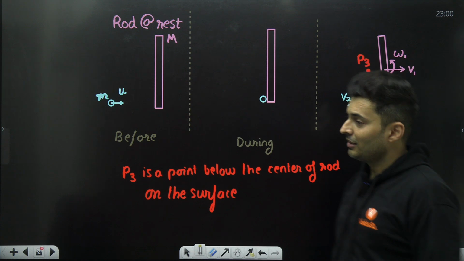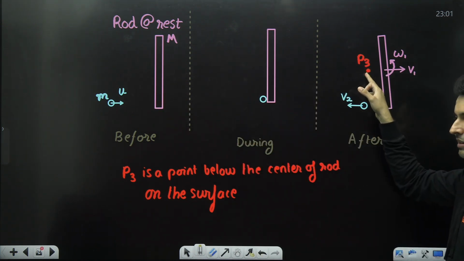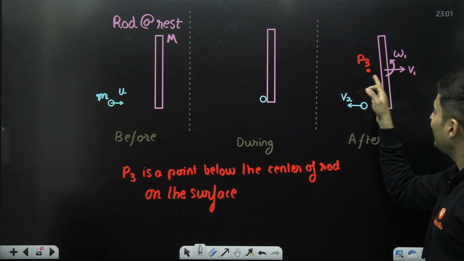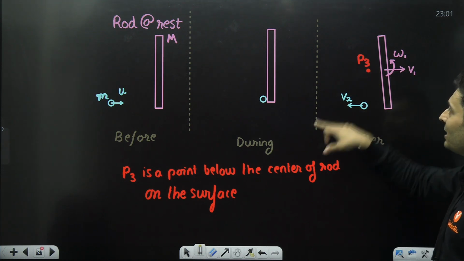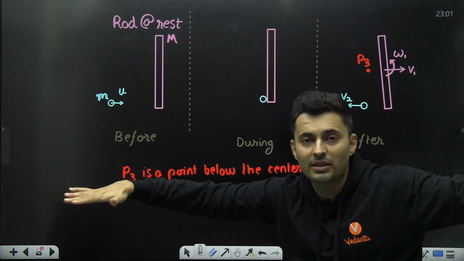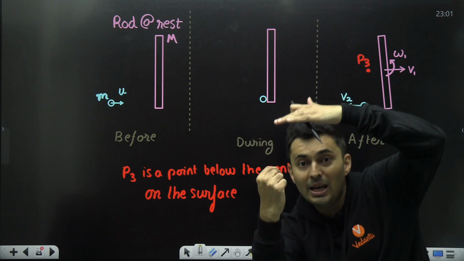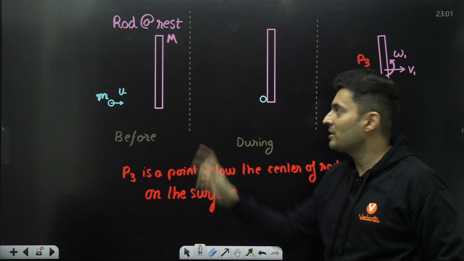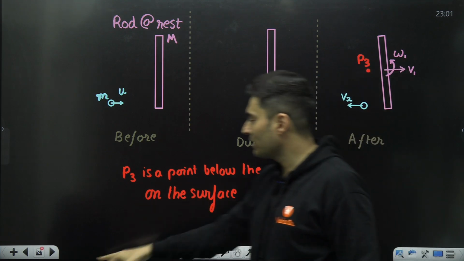Let's choose a point. I'm going reverse: instead of before, let's go to afterwards. Let's choose a point P3. Where is this point? Well, point P3 was left behind by the rod. In fact, point P3 was on the smooth surface, on the ground table surface. It's below the rod. It's not on the rod, it's not on the ball, it's below the rod's center. And it's on the surface.